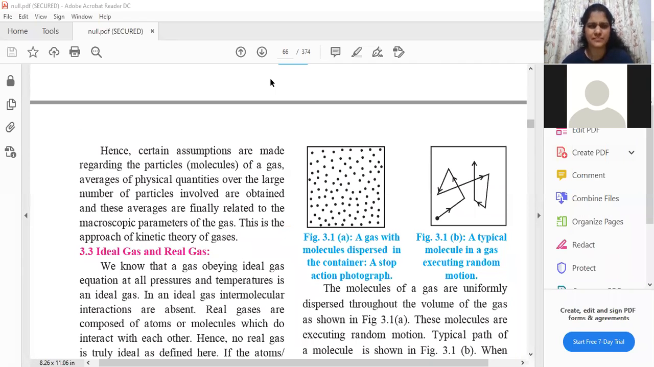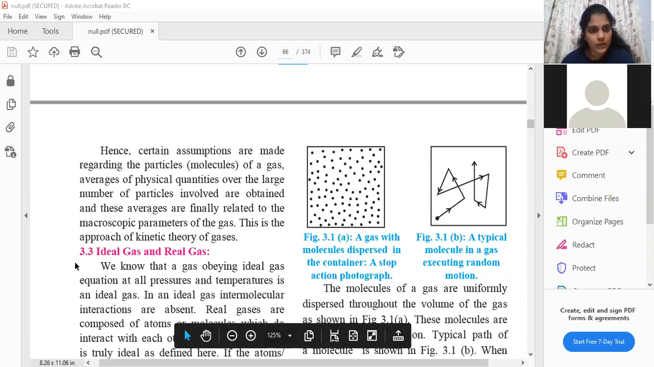Ma'am, repeat the sentence. Okay, average properties of gases are studied in kinetic theory. So in kinetic theory, what we do is we find average properties for gases. Okay, fine. Now let us move ahead.